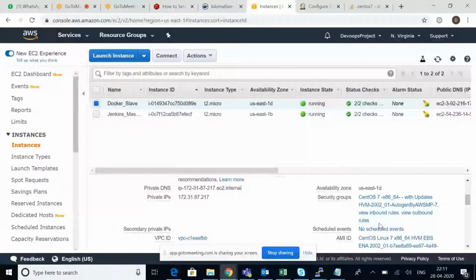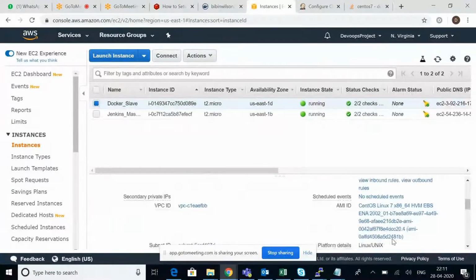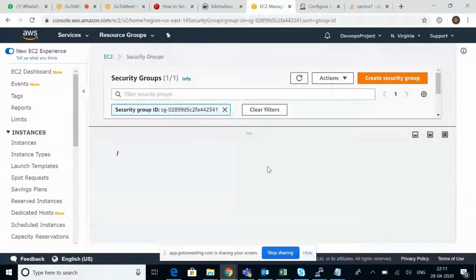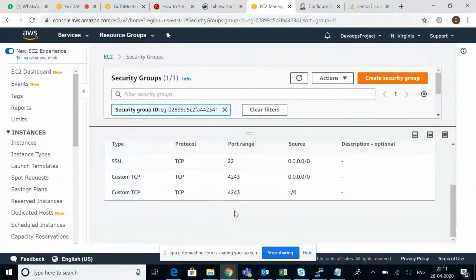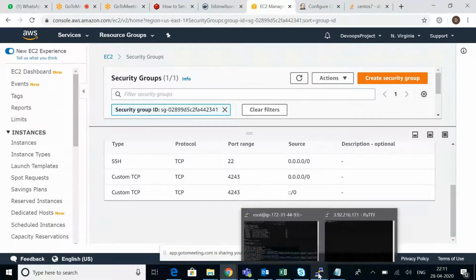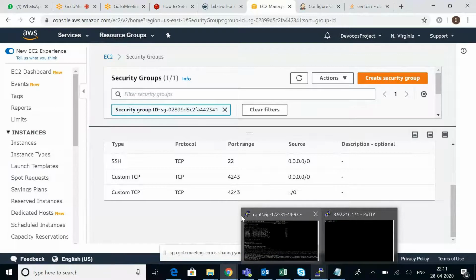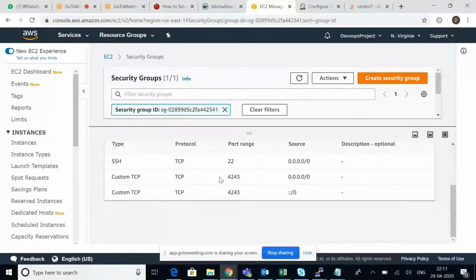When I installed that Docker, I thought we have to enable the ports. But to my surprise, these ports are already enabled: 4243 and 22. Is it possible that ports are opened automatically when you install any Docker image? No, not like that, it's not possible. This is what I observed. I don't know, even I was surprised because I haven't exactly added them.